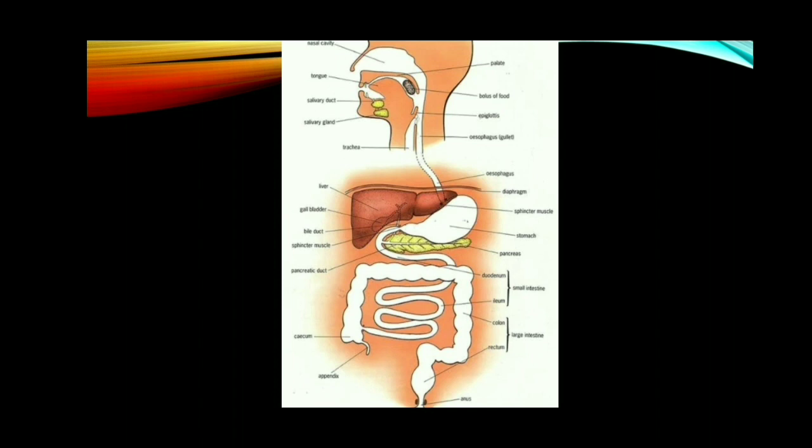Next, the stomach. The stomach is a wide muscular organ. The inner walls of the stomach contain gastric glands. They secrete gastric juice. The juice contains two enzymes, renin and pepsin. That pepsin helps in protein digestion. Then hydrochloric acid is also secreted by the walls of the stomach, which makes the medium acidic as well as helps in killing any bacteria in the food.